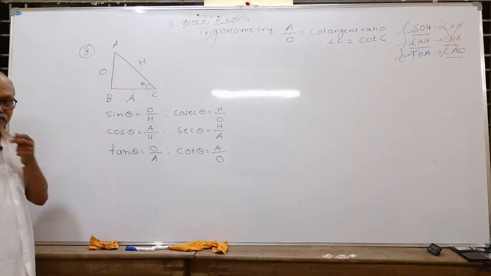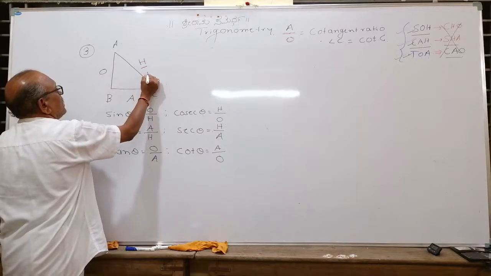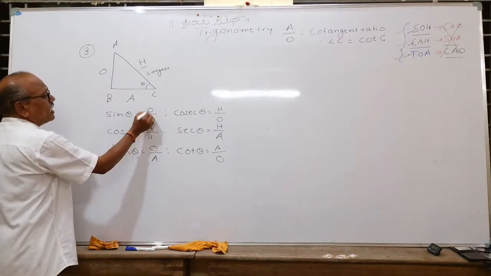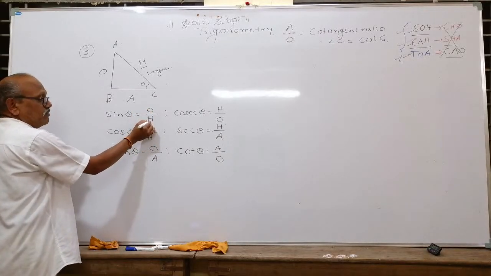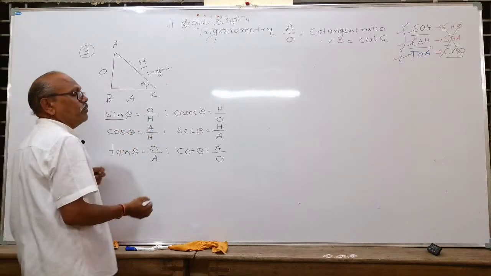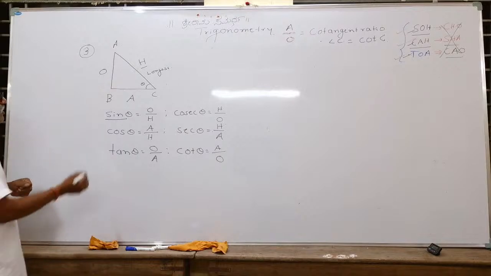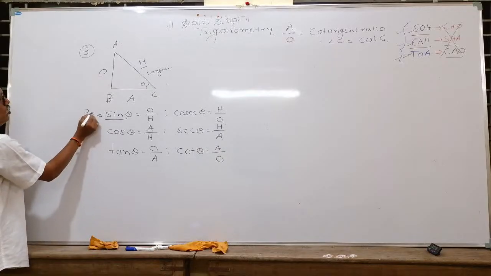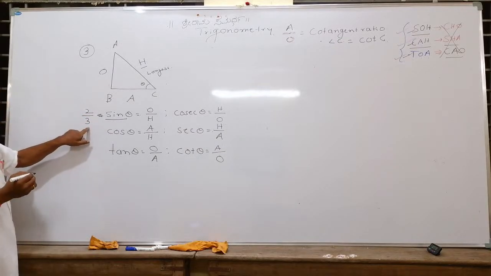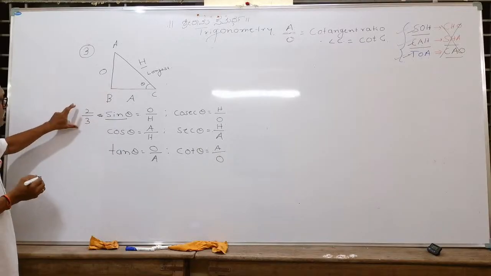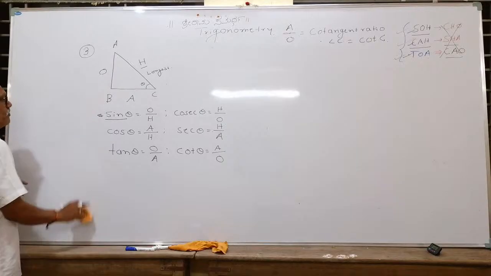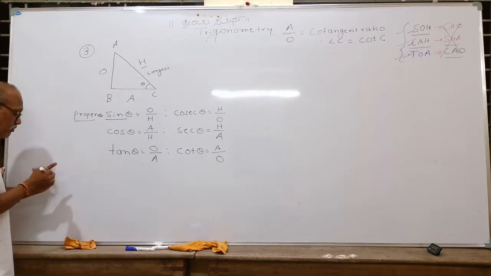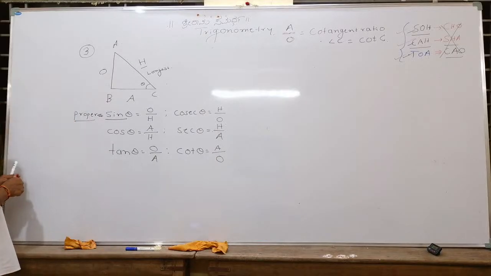Sin theta is opposite upon hypotenuse. You know that this particular hypotenuse is the longest side, right? Longest side. Therefore, will the denominator be bigger or the numerator? The denominator will be bigger. Then will sin theta be a proper or improper fraction? Say if you have 2 by 3, observe, the denominator is bigger, the numerator is smaller. And is this ratio a proper fraction or improper fraction? Yes, it is proper.